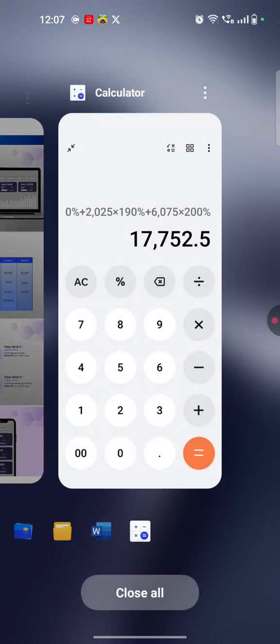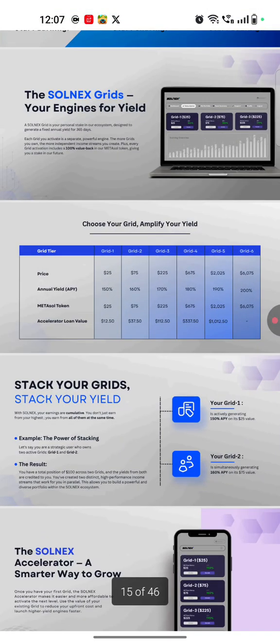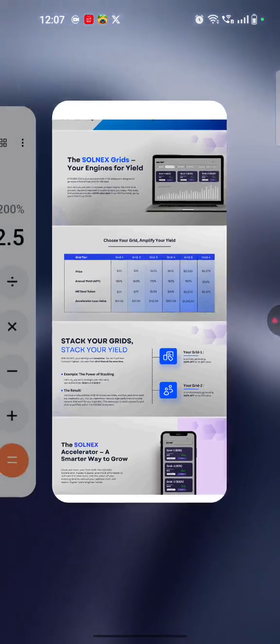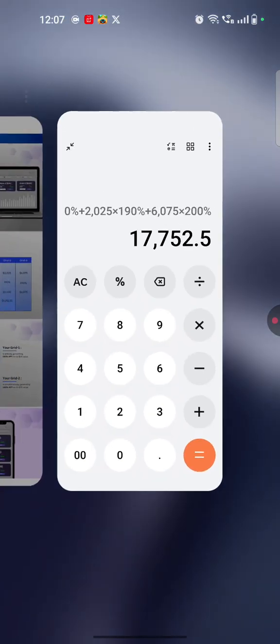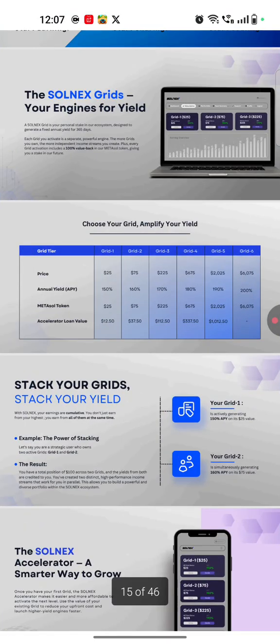So is it worth it or not? Definitely it is worth it for an individual. We don't have to put in any team efforts, and we don't need any referrals. We don't need to refer anyone. So as an individual, by activating all the grids, one can earn $17,752.5. This is the maximum income potential as an individual by starting this project.